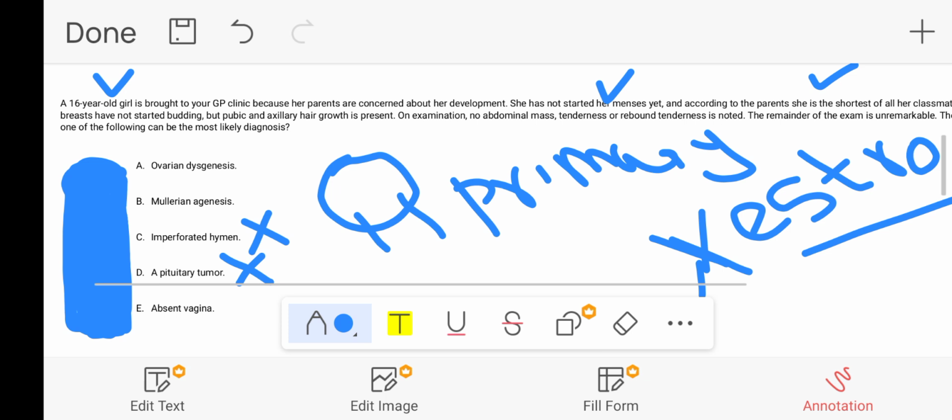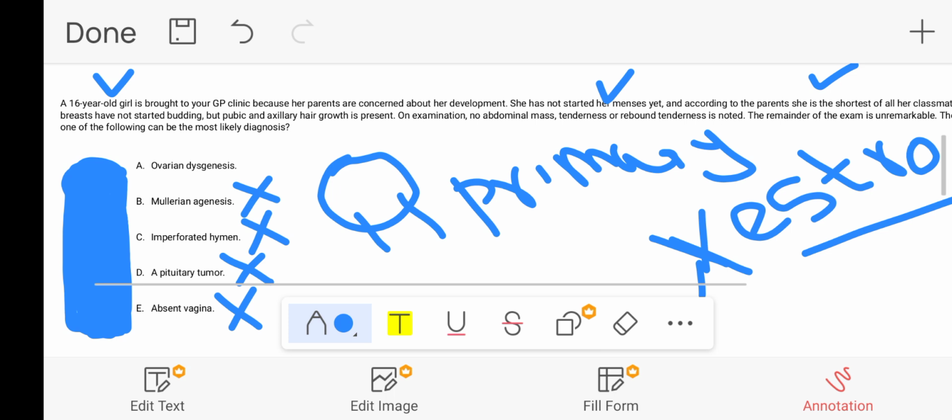What about the absent vagina and Mullerian agenesis? With the absent vagina and Mullerian agenesis, both are wrong. Why have I marked both of these options wrong simultaneously? Because with Mmüllerian agenesis, absent vagina is sometimes associated. So why is this wrong?